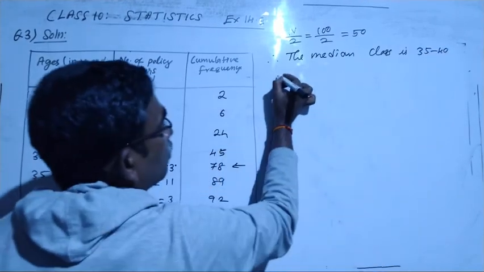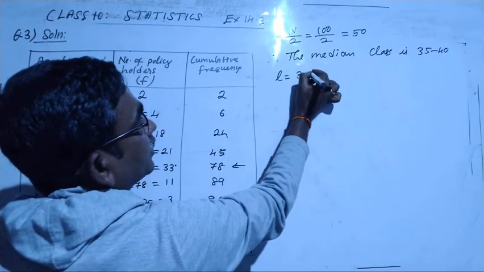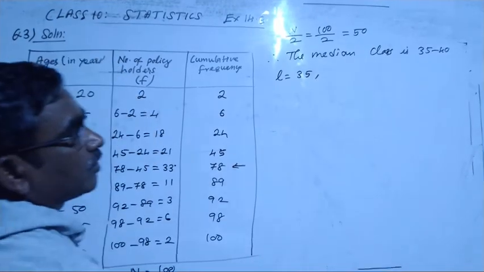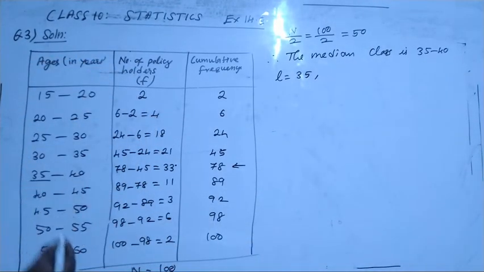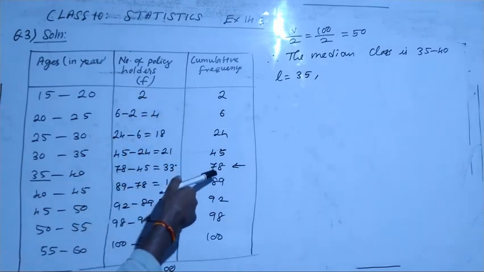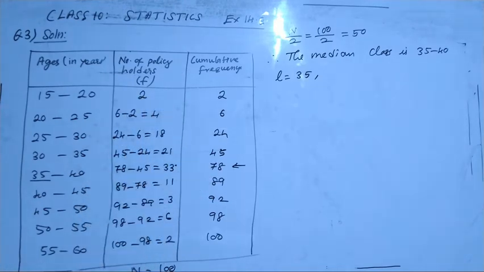So L is the lower limit of the median class. The lower limit becomes 35. This is the median class 35 to 40, because 50 falls under 78. So this is the lower limit.